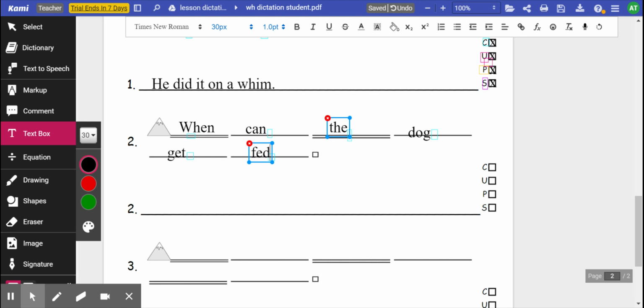Now let's read it. When can the dog get fed? Are we saying something or are we asking something? This time we're asking something because it starts with the word when, so this time we end it with a question mark. When you check the teacher's copy, do your rewrite.